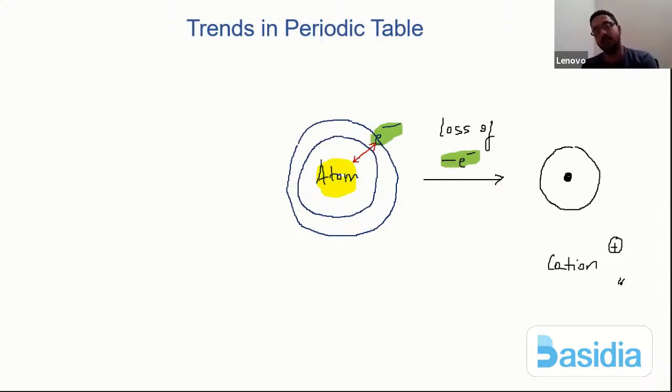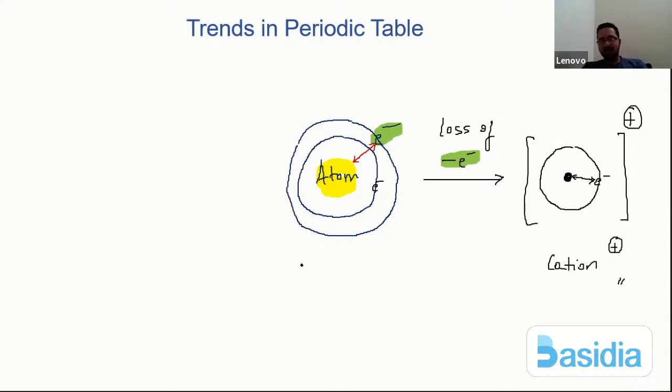If the electron is lost from the outermost orbit, look at the size of the atom. You're going to count for the outermost orbit now, the outermost orbit where there's an electron. So let me say here there was an electron. We are going to consider this electron for the atomic radius, or now here I can say it is an ionic radius, because the whole atom has got a positive charge because of the loss of electron.